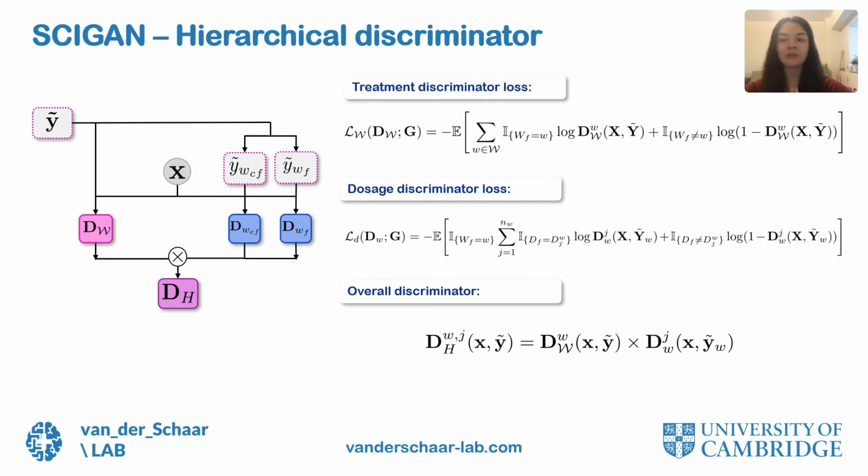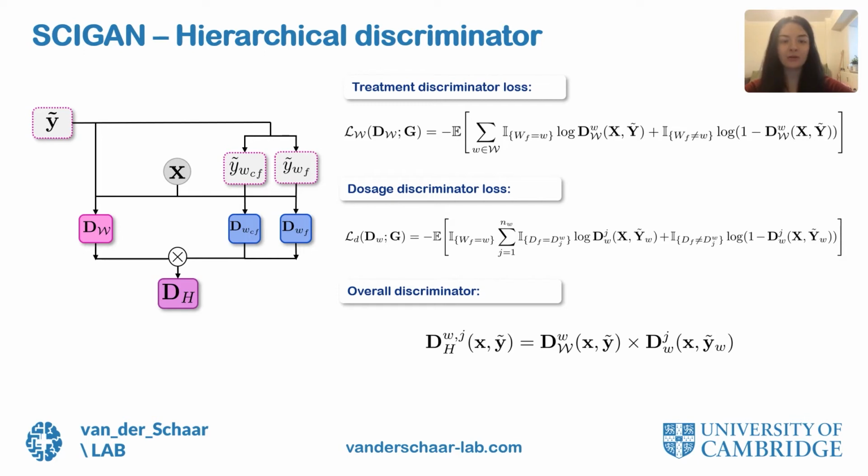It is trained using the treatment discriminator loss outlined here to identify the factual treatment. Then, for each treatment type, the dosage discriminator, illustrated on the right, takes as input the patient features and the corresponding dosage outcome pairs and outputs a probability for each dosage level. During training, we use the following loss for the dosage discriminator, where for each data point, we train the corresponding dosage discriminator for the factual treatment to identify the factual dosage.